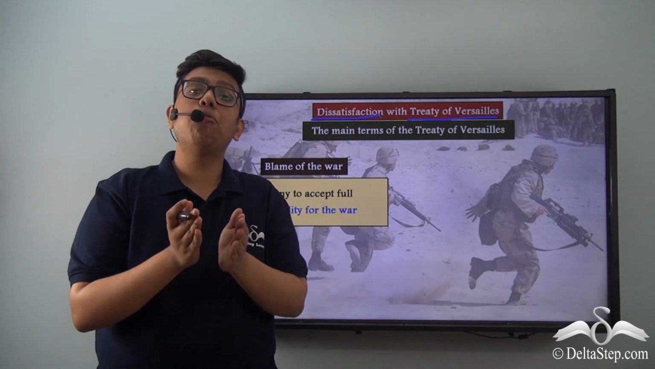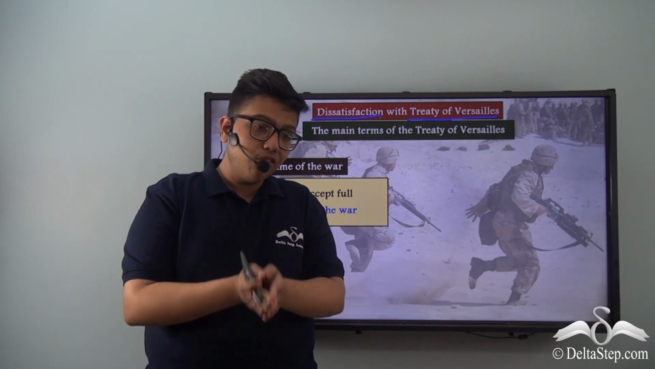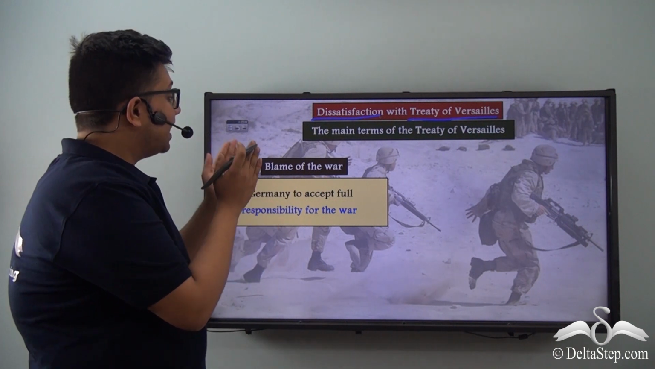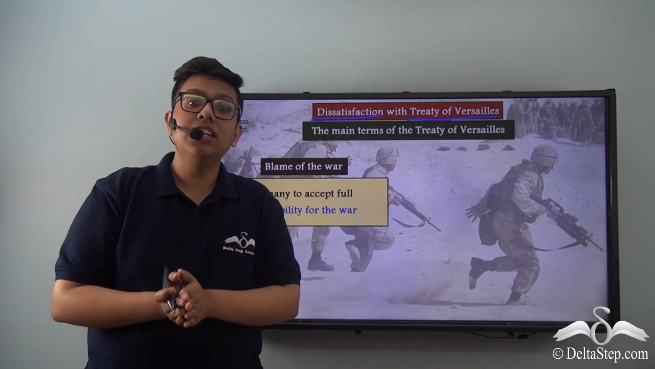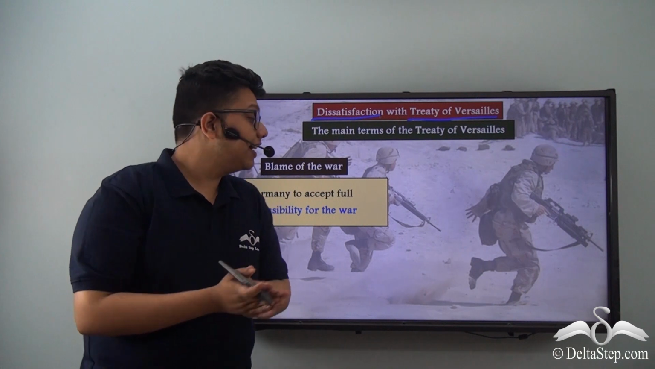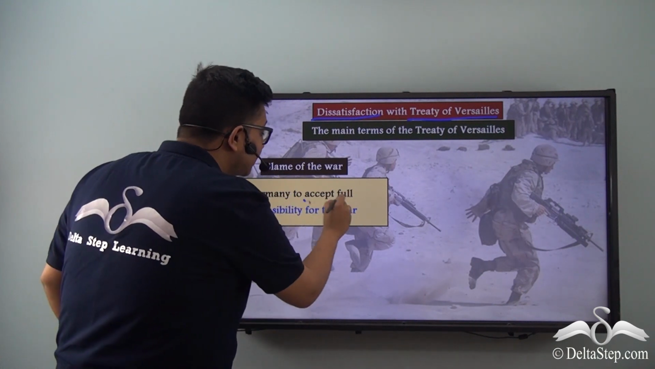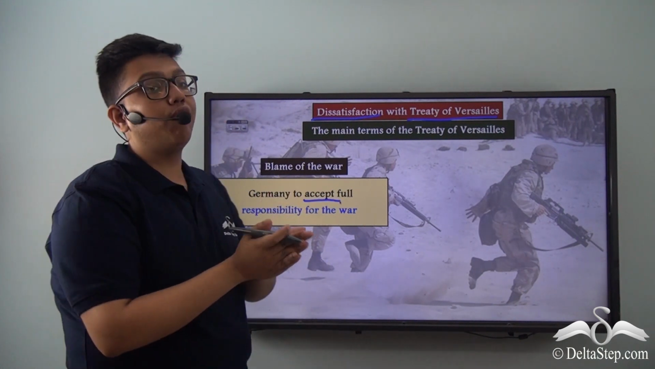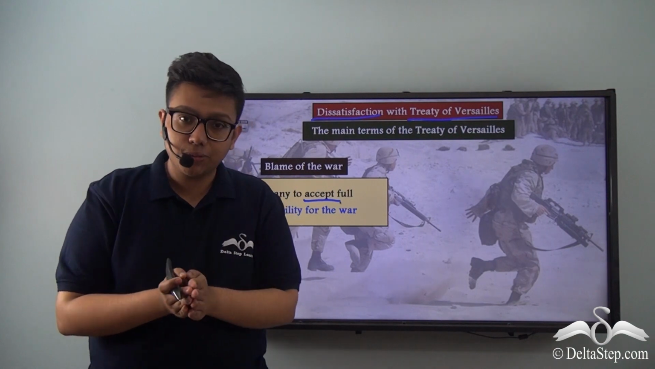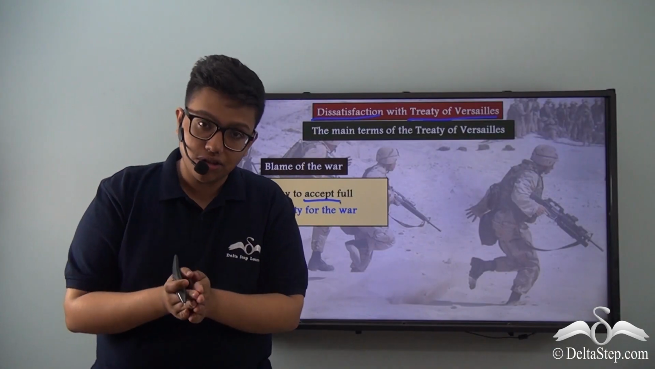Starting off, and the most important perhaps, is that the Treaty of Versailles imposed the entire blame of war on German shoulders, or it said that Germany has to accept full responsibility for the war, all the damages caused by it, and all the deaths it caused.